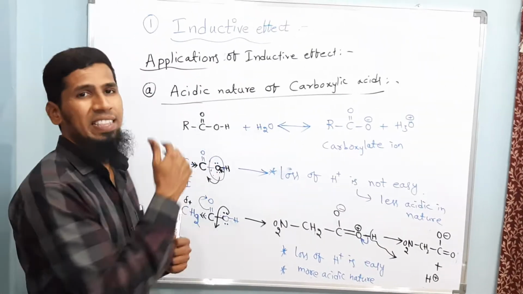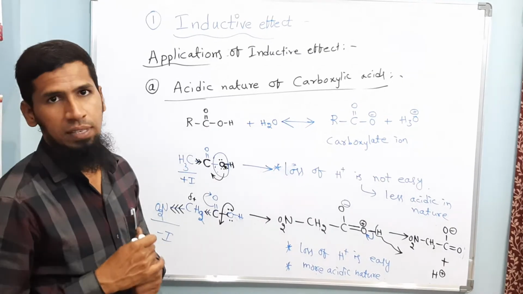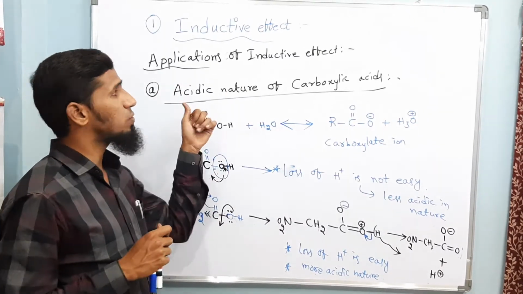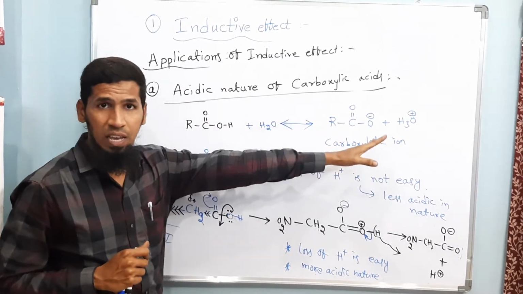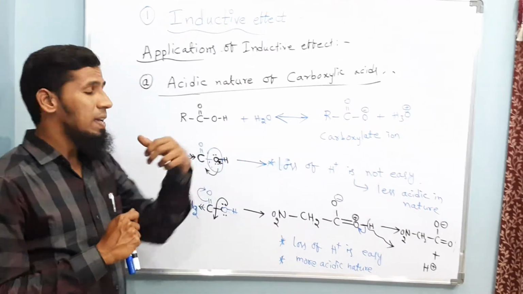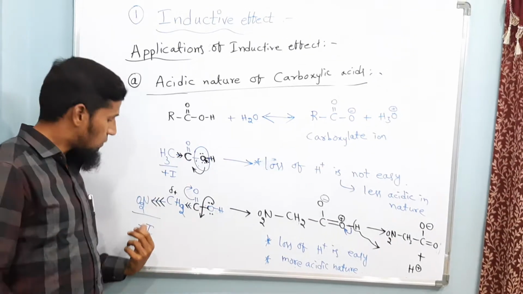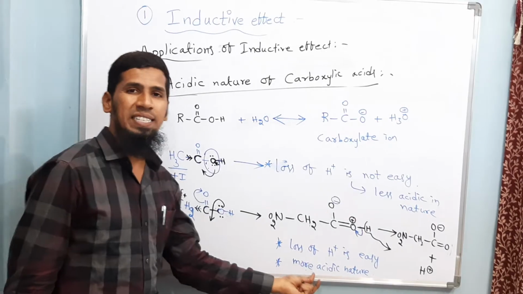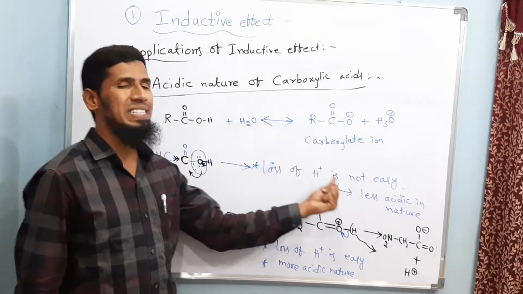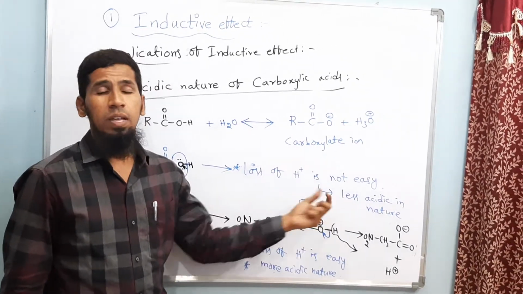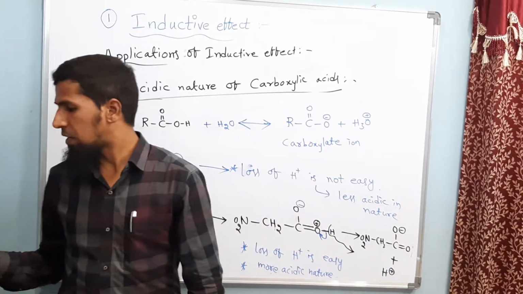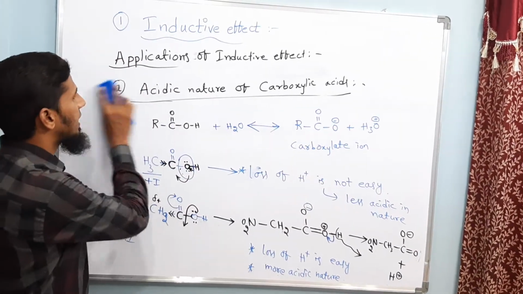So let us take this with respect to a few examples. The first application is the acidic nature of carboxylic acids. I'm revising it once again: minus I groups increase the acidic nature, plus I groups decrease the acidic nature. Now let us take different examples.